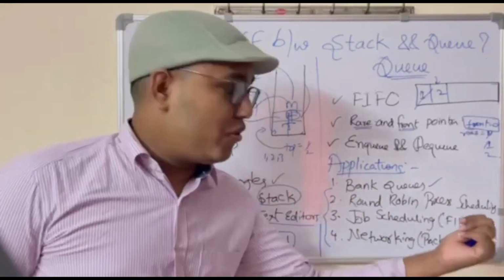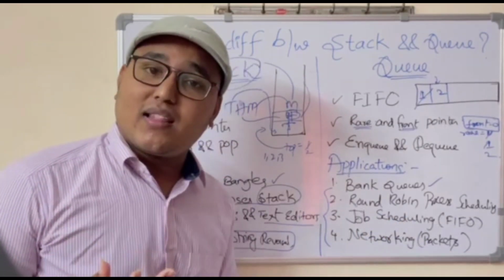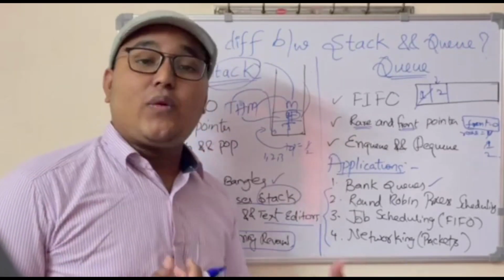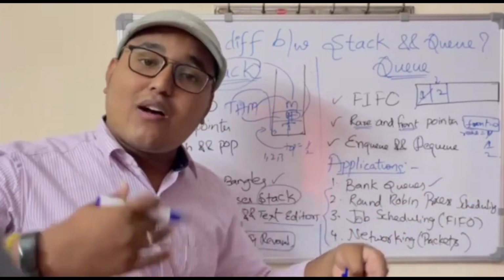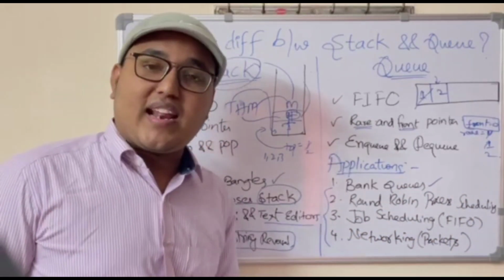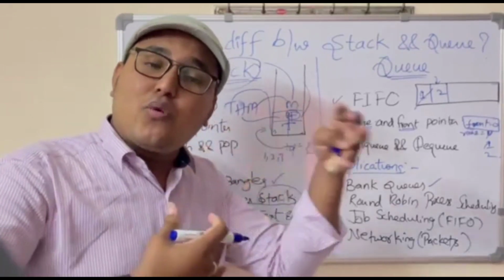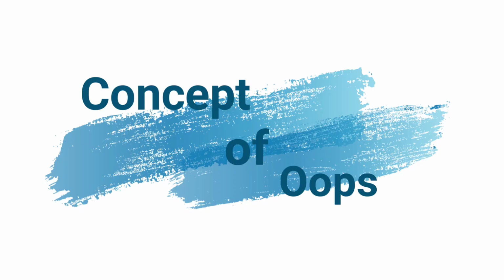Round robin algorithms, these are scheduling algorithms, and also job scheduling algorithms, we extensively use queues. And also in networking, if I want to send a packet from one end to the other end, there also a queue is being used. If there are n packets, the traversal from one end to the other end, sender to receiver, will be done by using queues only.